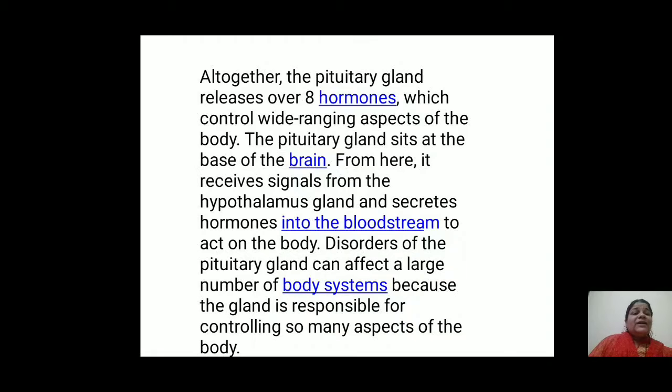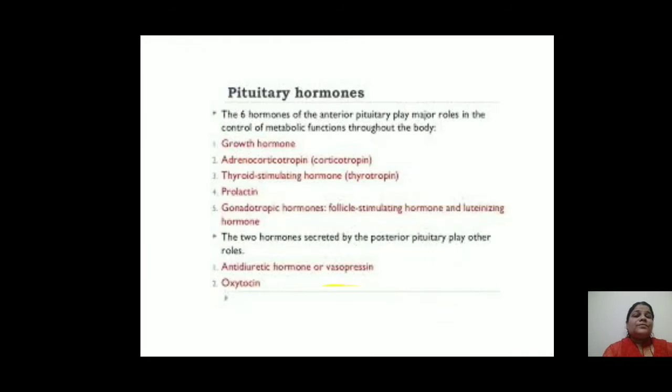The pituitary gland sits at the base of the brain. From here, it receives signals from the hypothalamus and secretes hormones into the bloodstream to act on the body. Disorders of the pituitary gland can affect a large number of body systems because the gland is responsible for controlling so many aspects of the body.